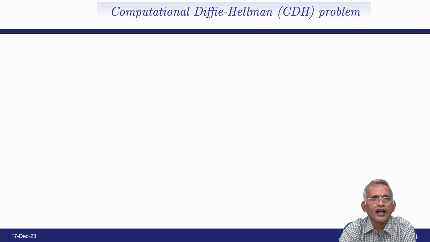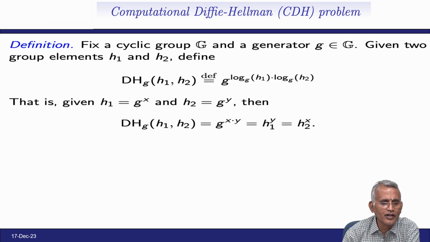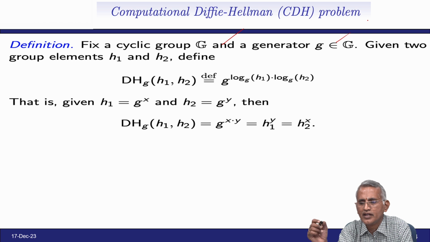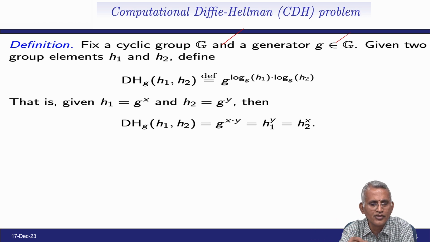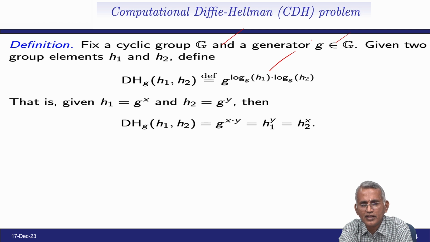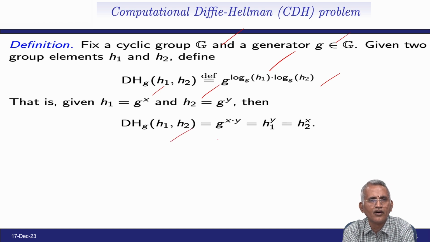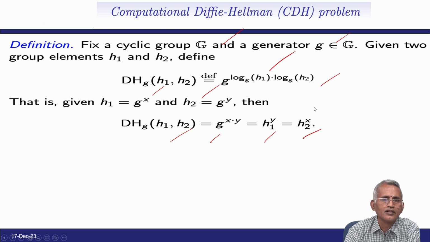Next, the computational Diffie-Hellman problem. Fix a cyclic group G and a generator g in G. Given two group elements h1 and h2, DH_g of h1, h2 is defined as g to the power of log of h1 base g times log of h2 base g. That is, given h1 equal to g^x and h2 equal to g^y, DH_g(h1, h2) is g^(xy), which is equal to h1^y, equal to h2^x.